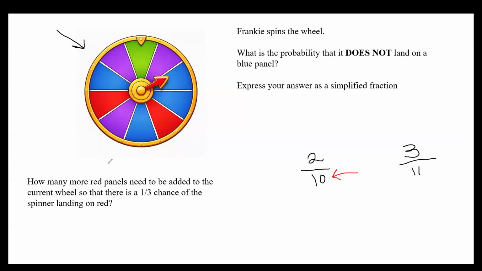So let's add another panel. If we add another panel, we'll have 4 at the top and 12 at the bottom. And look, 4 over 12 is equivalent to 1/3. If we divide 4 by 4, we get 1. If we divide 12 by 4, we get 3. Yeah? And that's how we answer this question.